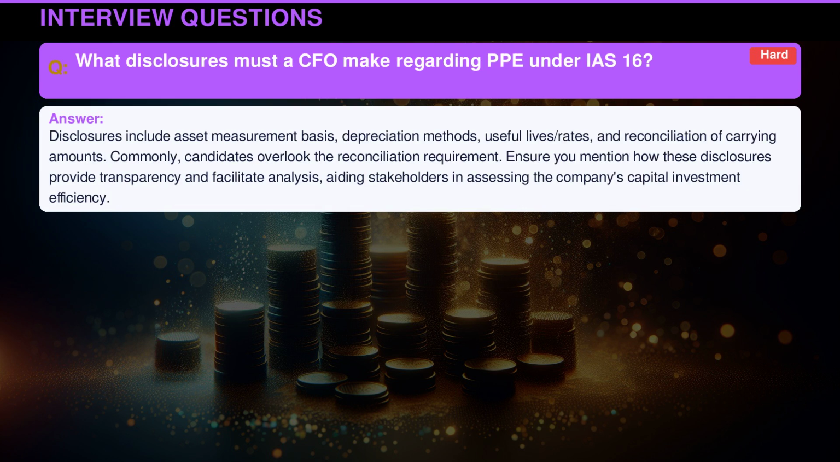Disclosures include asset measurement basis, depreciation methods, useful lives or rates, and reconciliation of carrying amounts. Commonly, candidates overlook the reconciliation requirement. Ensure you mention how these disclosures provide transparency and facilitate analysis, aiding stakeholders in assessing the company's capital investment efficiency.